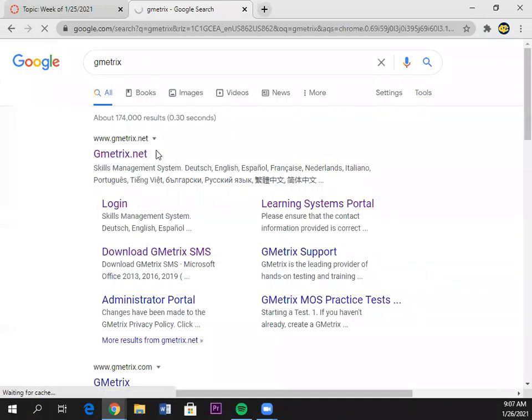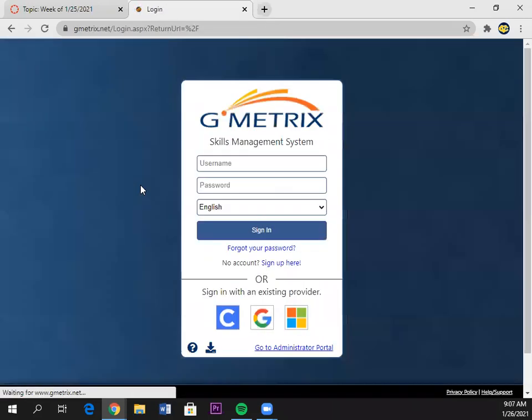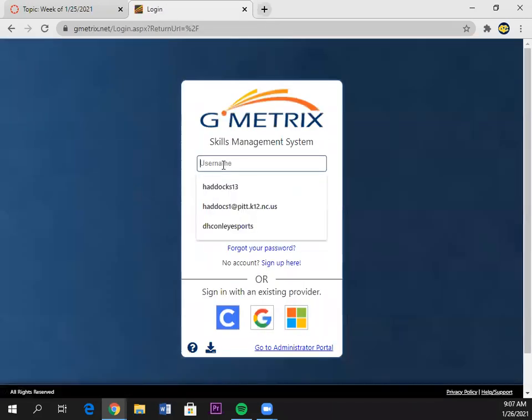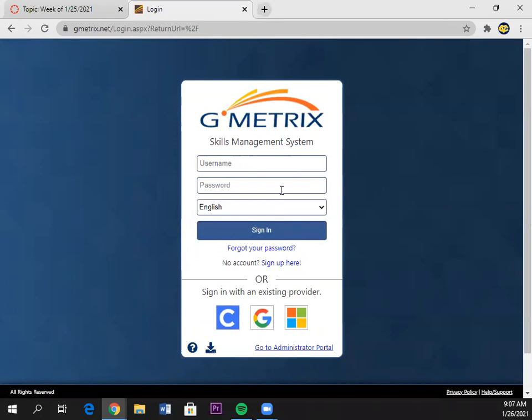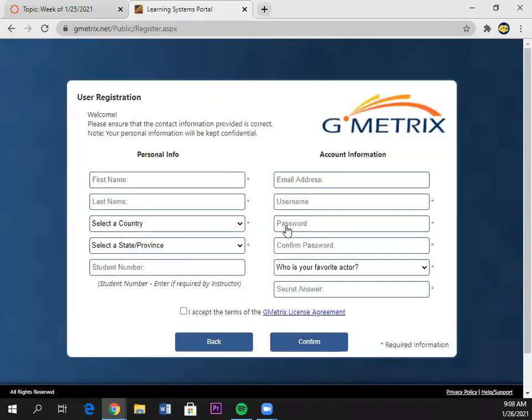geometrics.net and you will come here and you will type in your information that you should have already done. If not, then you need to sign up here and you need to follow the steps that it gives you. Do not just sign in with Google. Try to sign in with your own email and go through the process. It can be a Gmail account, that's fine, but don't just sign in with Google. Go through this account process so we can get done with that.